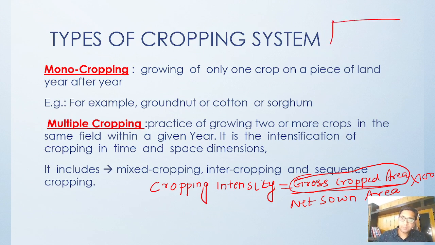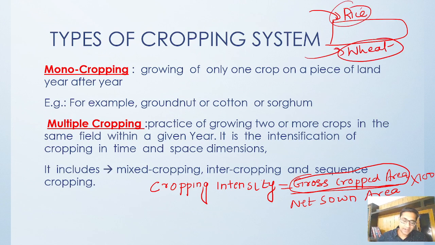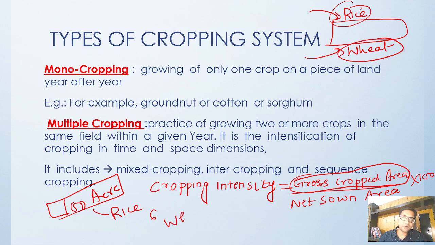That means if we have a field, we have done rice, and after some time we have done wheat, so the same land is being cultivated two times. The gross cropped area will be counted as twice. Like if we have 100 acre, and in this 100 acre we have put rice for 6 months, and again in the same 100 acre, after the rice has been taken out, we have done wheat for 6 months, the gross cropped area becomes 200 acre. Okay, so you got the gross cropped area.